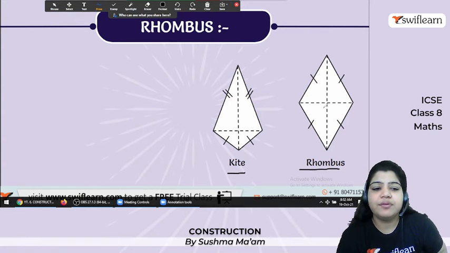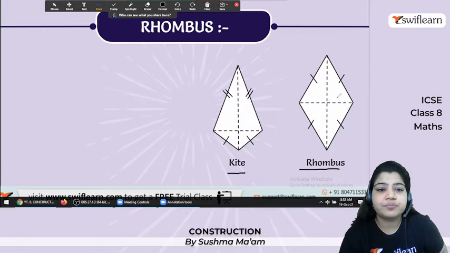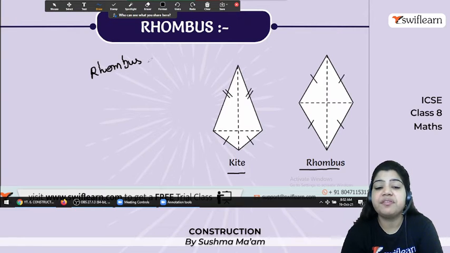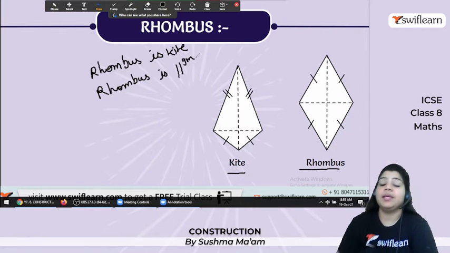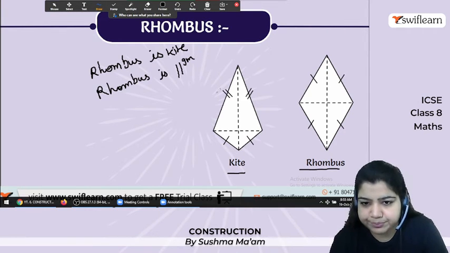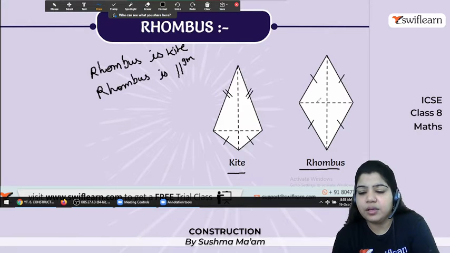Let's see. So here actually rhombus is kite. I'll tell you why. And rhombus is parallelogram. Why? But kite is not a parallelogram. Here you can see the property.